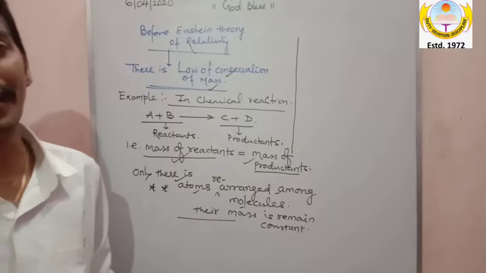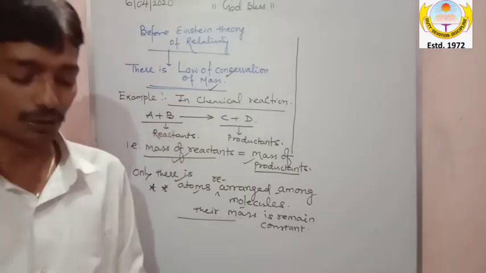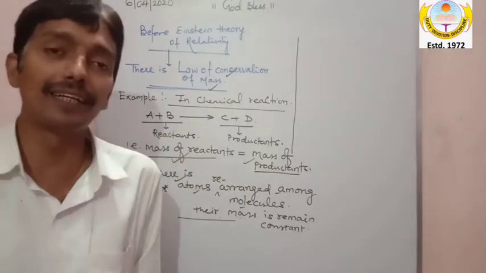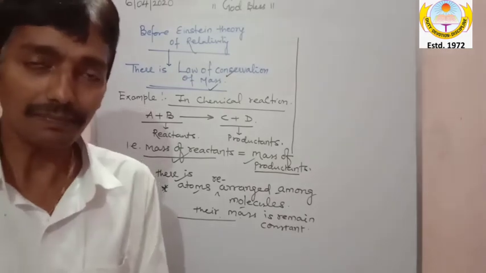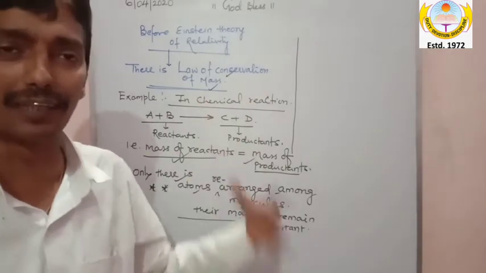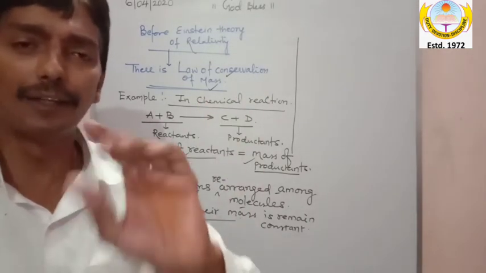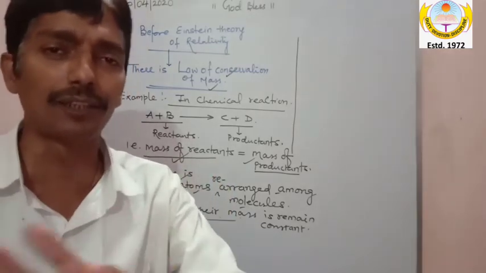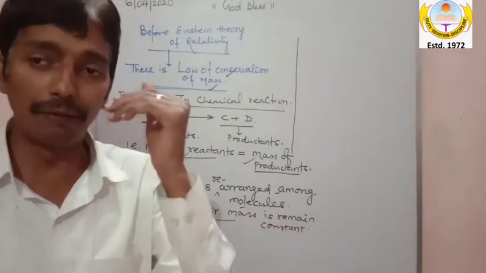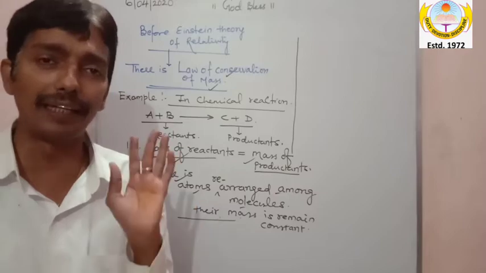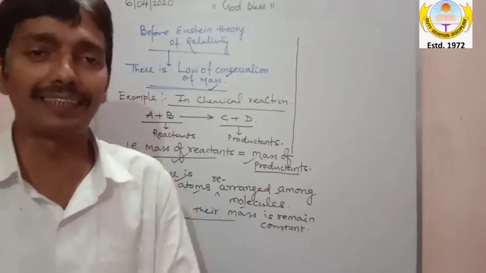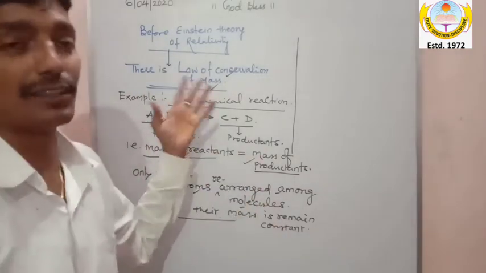If you wish to write anything from here, please write it down. So again, take care of this. Sir, in the universe, before Einstein's theory of relativity, because after relativity everybody understood that mass is not constant, right? But before Einstein's theory of relativity, my dear, everybody used to say the mass is also conserved.